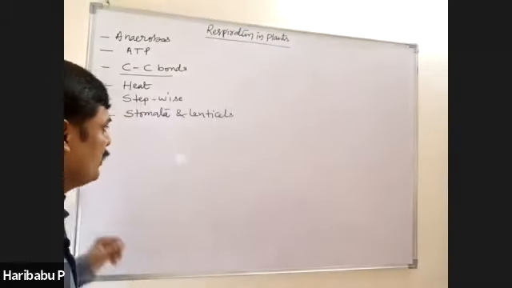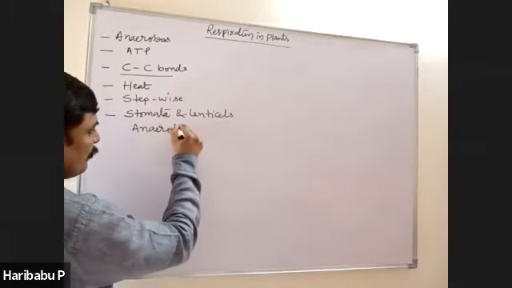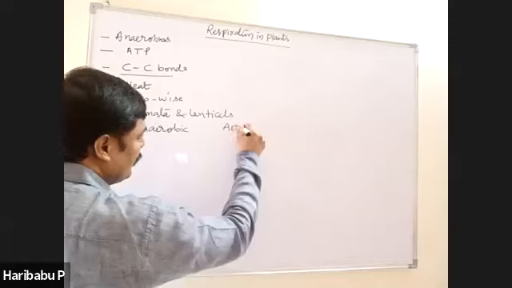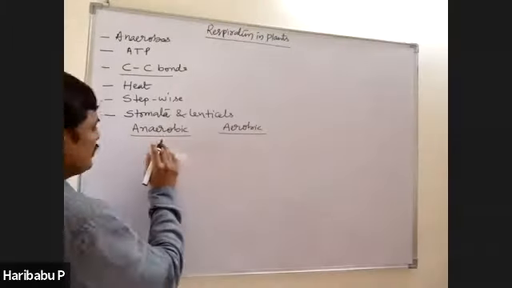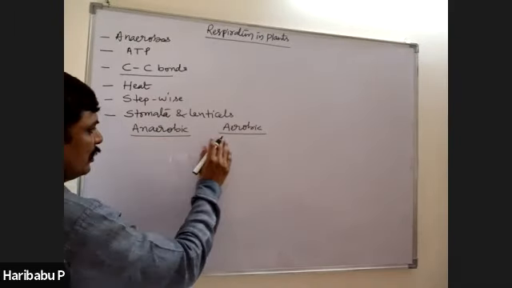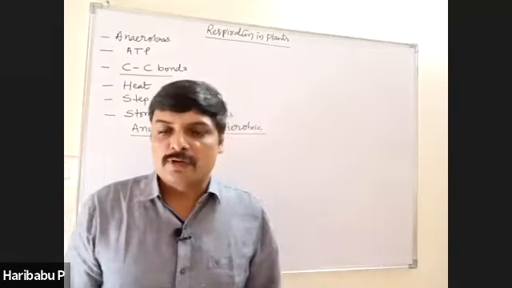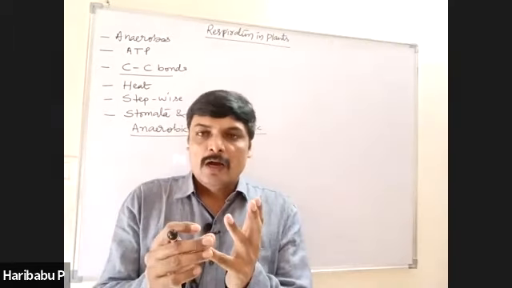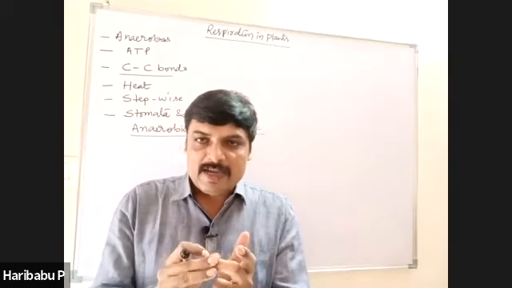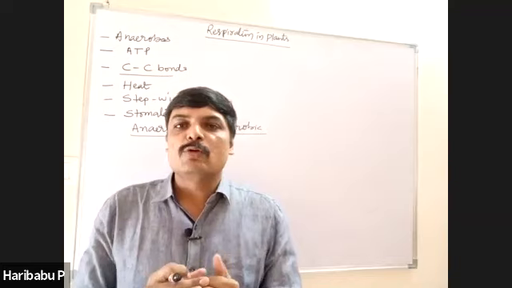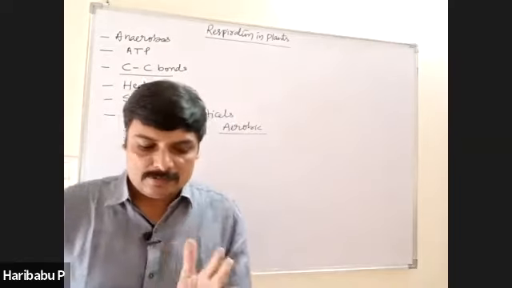How many types of respiration are there? Two types. One is anaerobic respiration and the second one is aerobic respiration, right? The respiration which occurs in the absence of oxygen is anaerobic respiration. In the presence of oxygen, aerobic respiration. Here four terms you should remember: obligate anaerobe, facultative anaerobe, obligate aerobe, facultative aerobe. Those four words are very important. Try to discriminate one from the other.